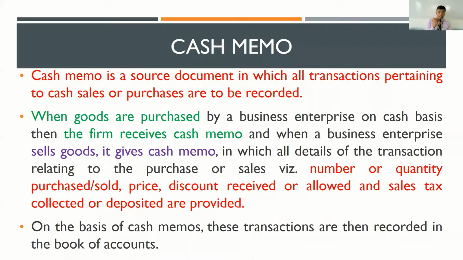So the document which is used as an evidence for the cash transactions which have been carried out is referred to as a cash memo. Now, what are the possible details that you can come across in a cash memo? The cash memo would contain particulars, the details of the item which has been sold. It may have the quantity, how many items have been sold, what is the rate per item, and what is the total amount. How much of discount have you received?